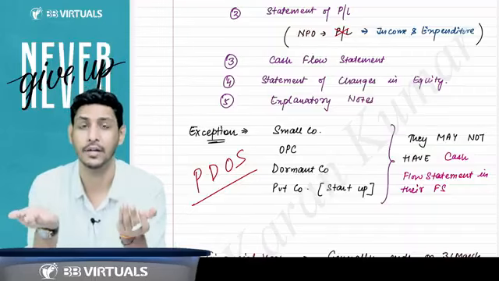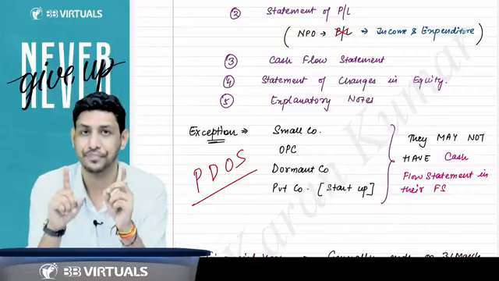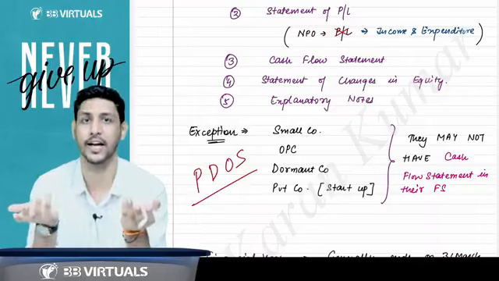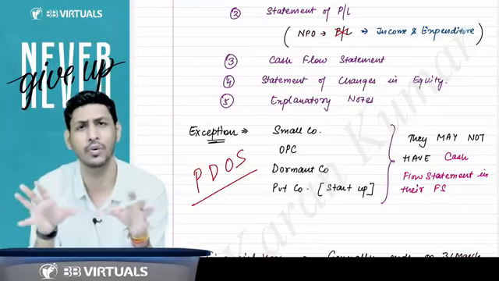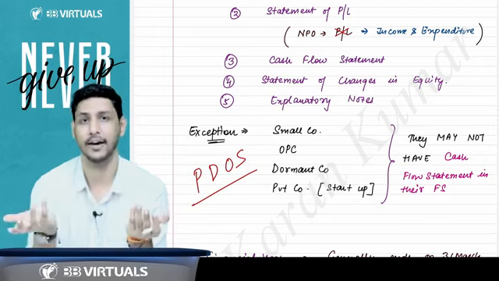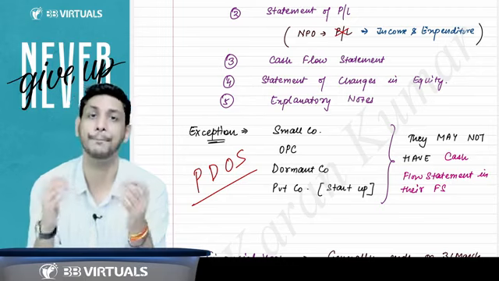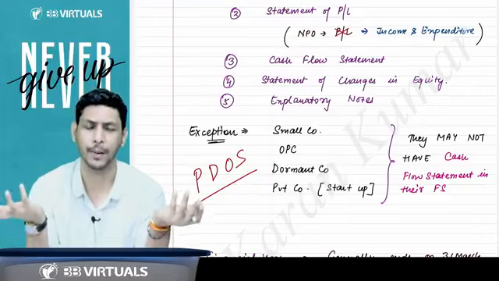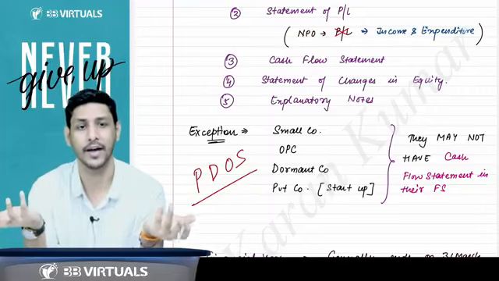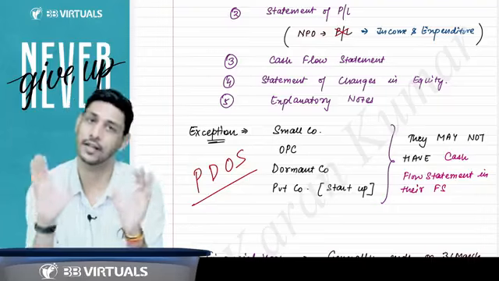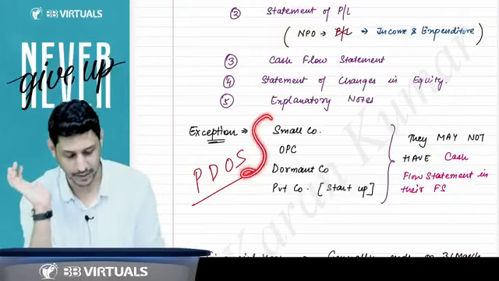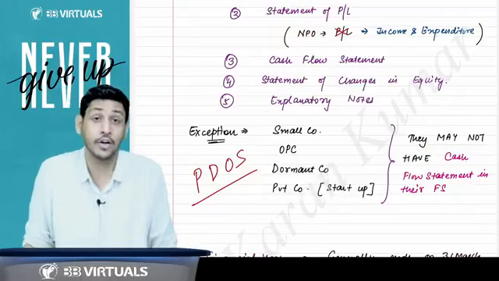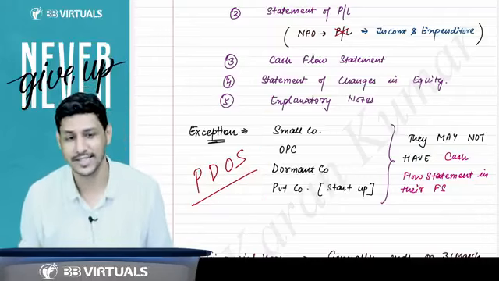Sir, there is a doubt. You are saying they may not have a cash flow statement in their financial statement. If they prepare it, then is it a non-compliance? No, I'm saying they may not have. I'm not saying they shall not have. If they wish to prepare, that is good. Prepare it. If you don't want to prepare, then okay, it is absolutely your choice because you are exempted. So these 4 companies are given the choice that they may not have a cash flow statement in their financial statement.